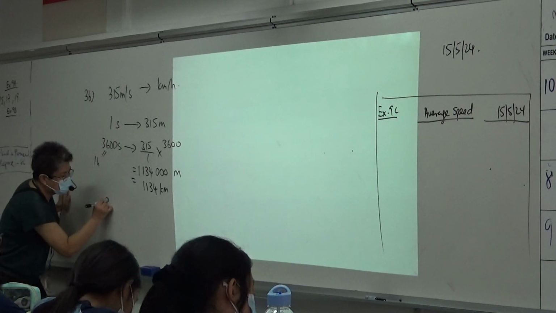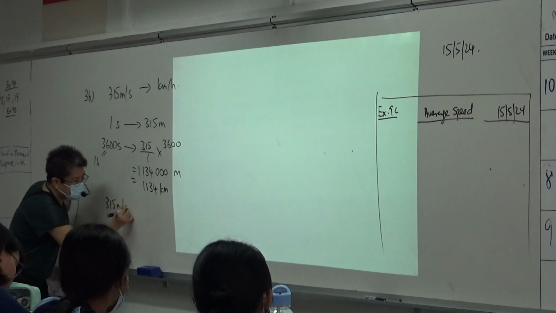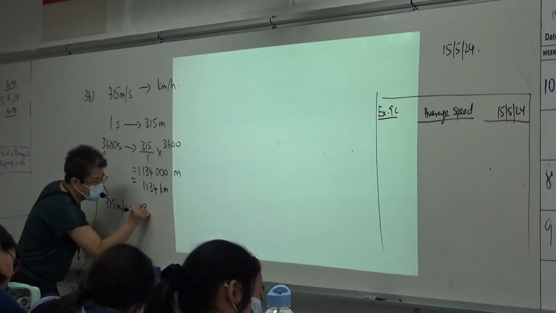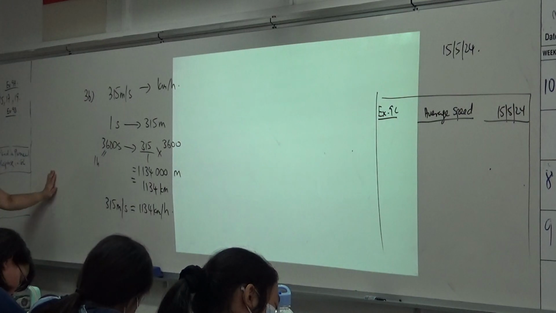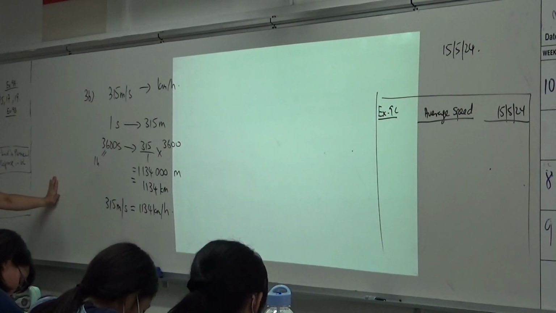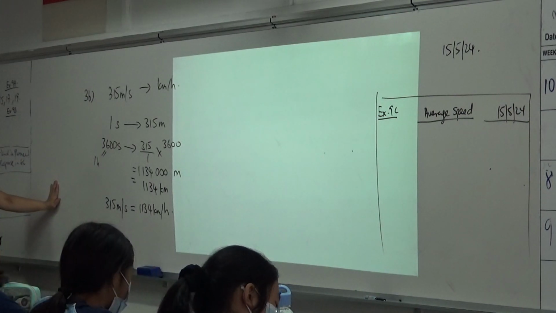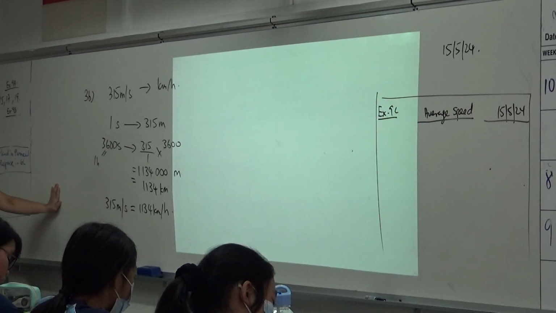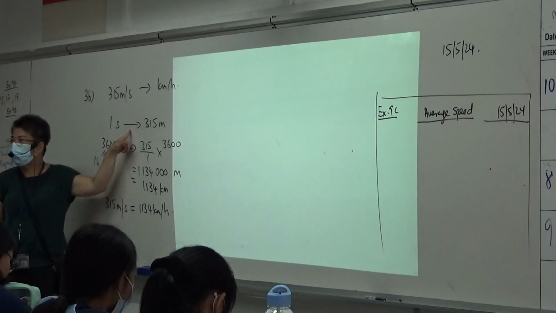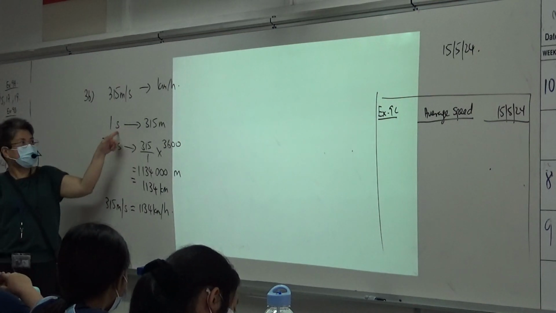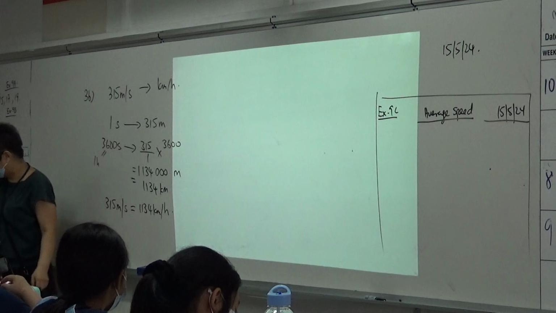So, 315 meter per second is equivalent to what? 1134 kilometer per hour. Are we clear? Okay. Now I want to ask, how come I cannot put equal here? Because second is not equal to meter. Okay. Alright.